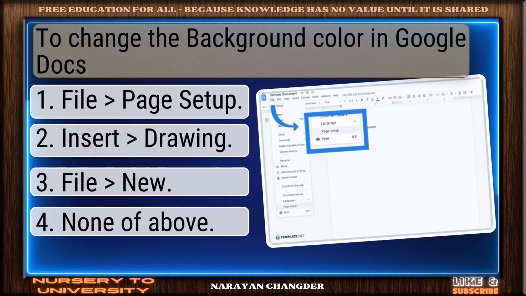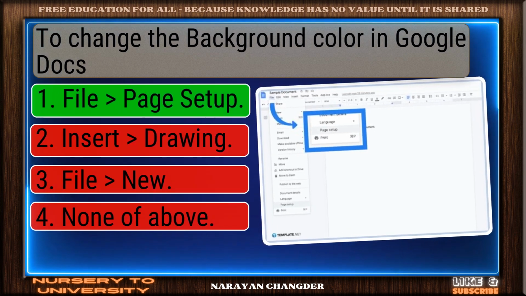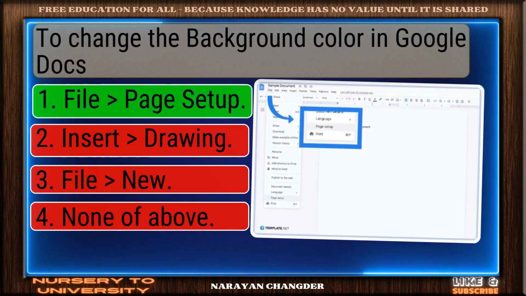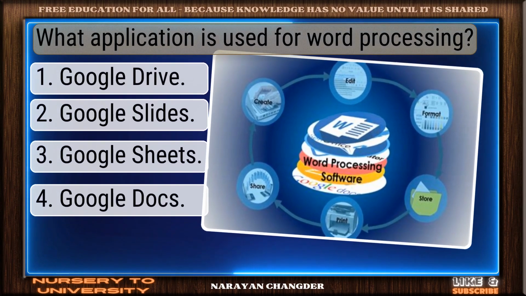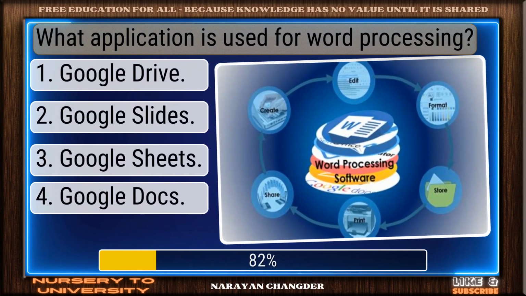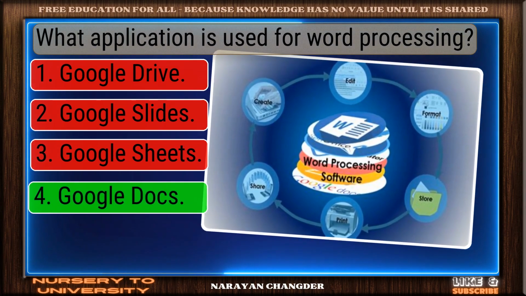To change the background color in Google Docs. Valid point. File, page setup is true. What application is used for word processing? Smart move. Google Docs is an accurate answer.